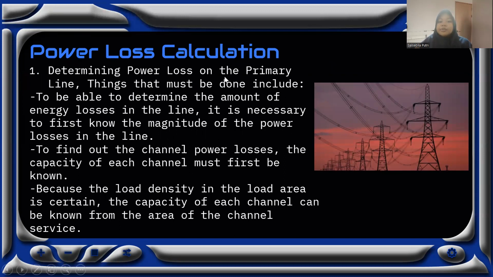First, determining power loss on the primary line. Things that must be done include, to be able to determine the amount of energy loss in the line, it is necessary to first know the magnitude of the power loss in the line. To find out the channel power loss, the capacity of each channel must first be known. Because the load density in the load area is certain, the capacity of each channel can be known from the area of the channel surface.